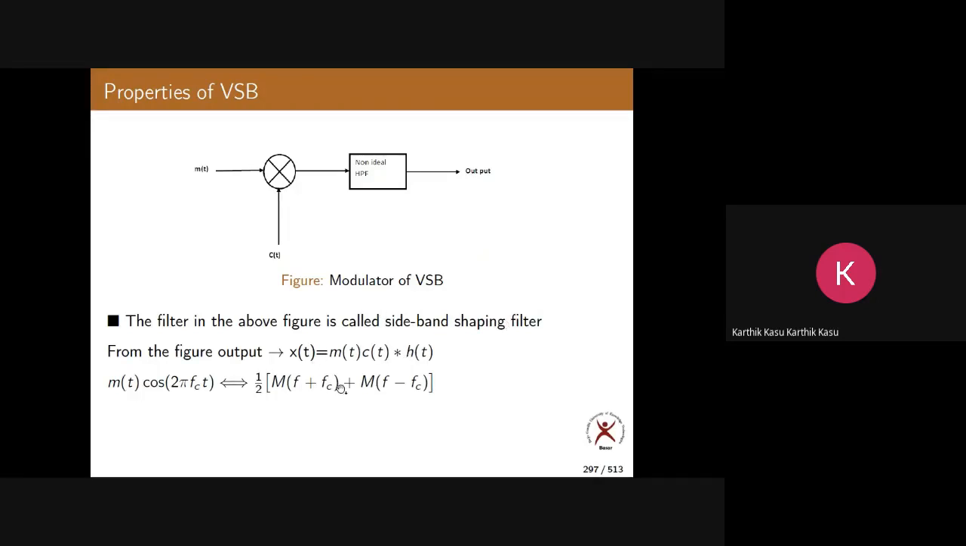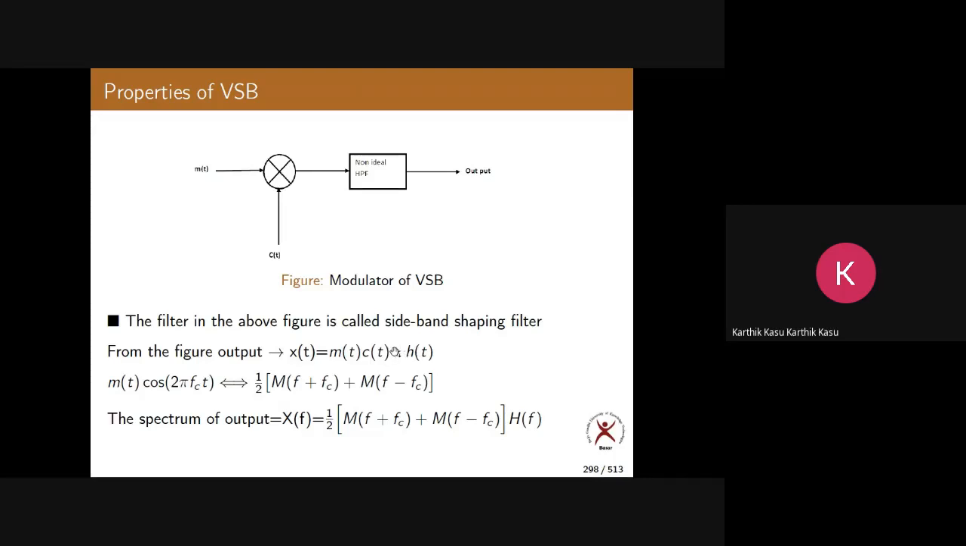If you go to the Fourier transform, what happens? M of t, C of t. So let us go to M of t cos 2 pi f c t. Fourier transform is half of M of f plus fc plus M of f minus fc. I have told you so many times. Now what is the spectrum of this signal? So go to the convolution property.